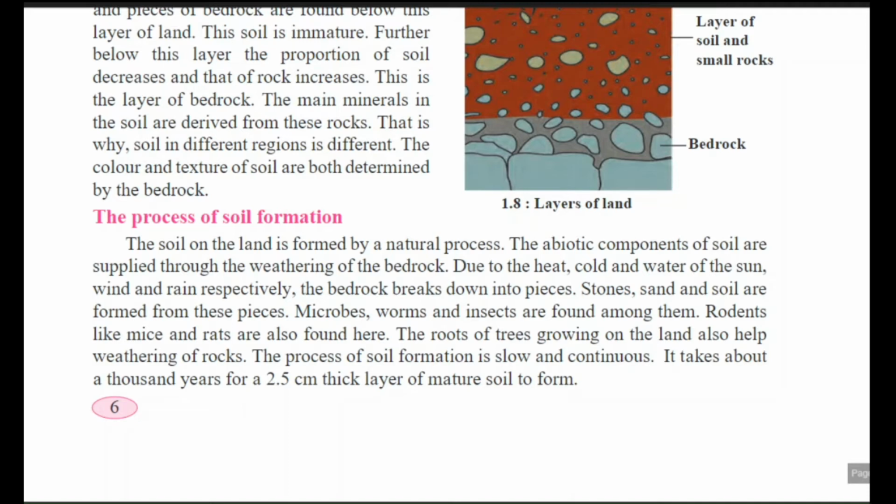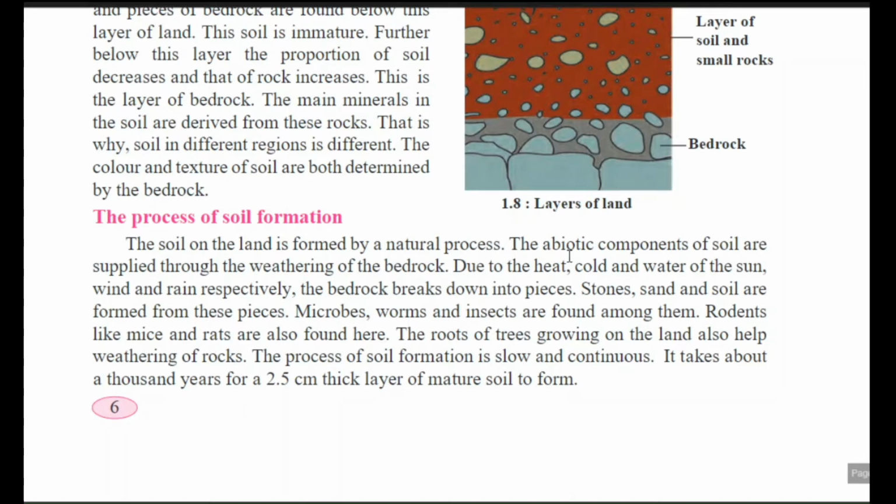Now the question may arise, how is soil formed? Because we observe the upper area only, and in that stones are also there. But soil is also present. So how does soil formation occur? So the total process is here. The soil on the land is formed by a natural process. Soil formation is a natural process.